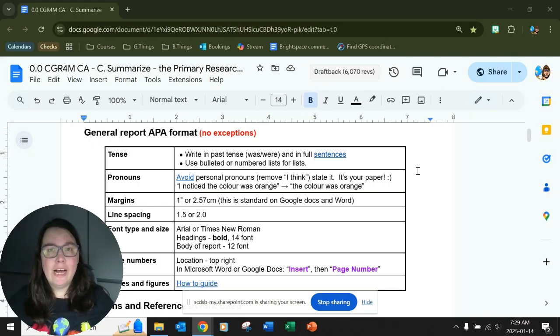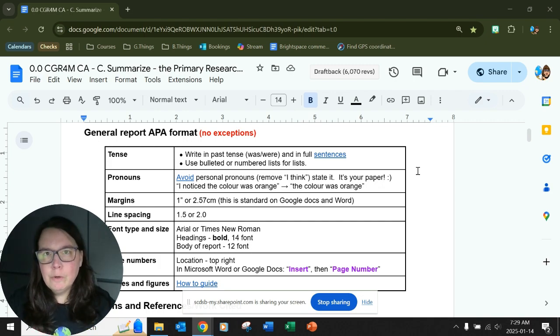Pronouns, don't say I think. This is your paper. It's assumed that it's yours, that you think. Okay, so that's why you don't need it at all. So instead of I noticed the color was orange, you just say the color was orange. We have to believe you. It's what you saw. Okay, that is how simple this has to be.